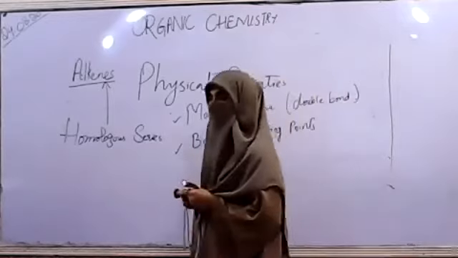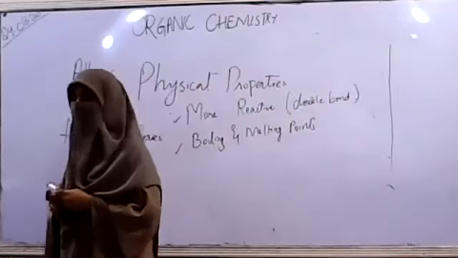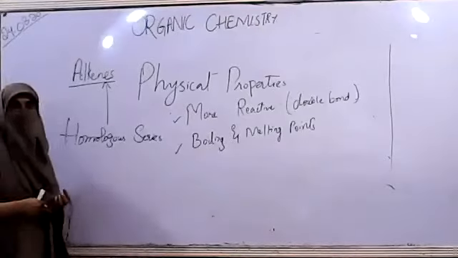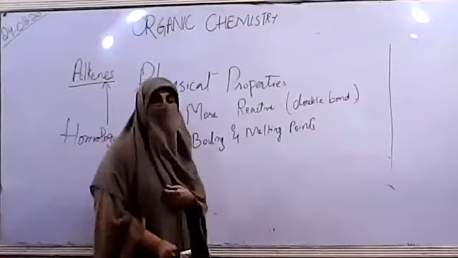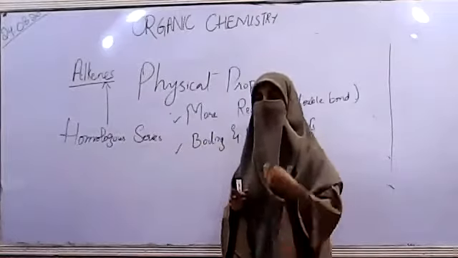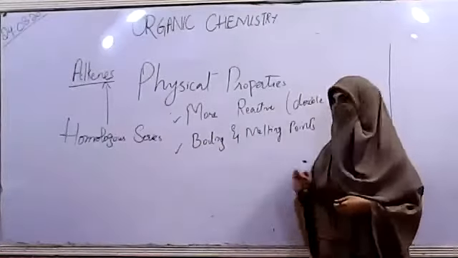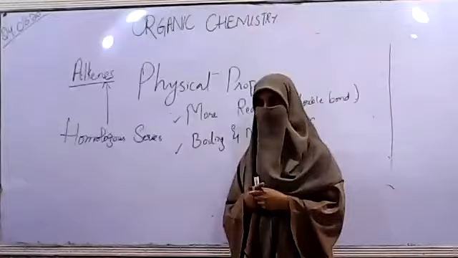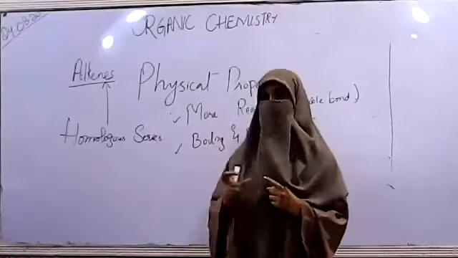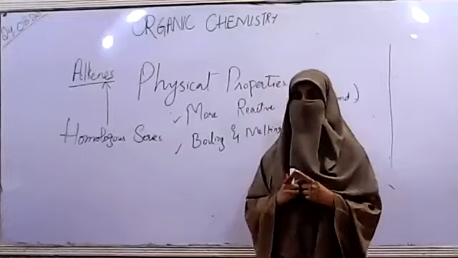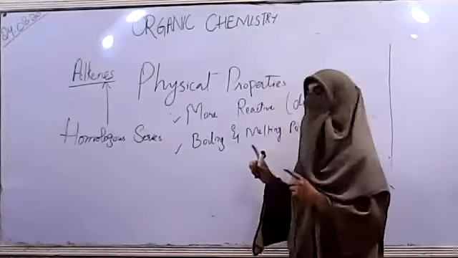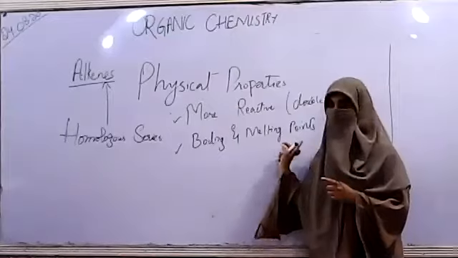There is a minute change in the properties of melting and boiling point, but they are not going to change very much because of the presence of little unsaturation. But if the level of unsaturation is increasing more and more, then in that case they will change their melting and boiling point. But the main concern of your syllabus is lower alkenes, and lower alkenes do not have a much higher degree of unsaturation. So in that case you have almost similar melting and boiling points.